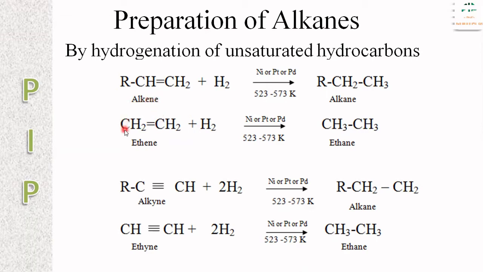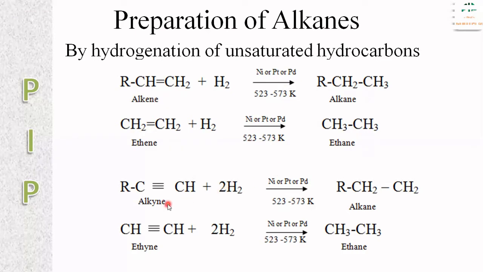So CH3-CH3. The double bond is converted into single bond, in the presence of nickel or platinum or palladium as a catalyst at 523 to 573 Kelvin temperature. Ethene is converted into ethane.